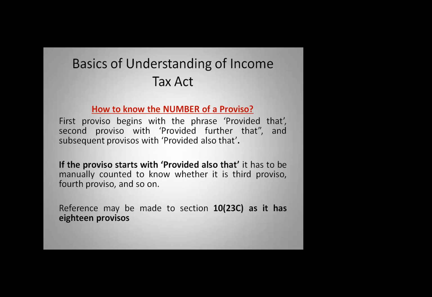They will say an ink pen, not only an ink it should be given, it may be even a red ink or a blue ink, so it will always say a proviso to give you a meaning to each and every thing. So that's why we find it so cumbersome. The Income Tax Act is so cumbersome, it is very difficult for us to understand. So therefore, to understand the provisos: first proviso, provided that; second proviso, provided further that; and third proviso, provided also that.